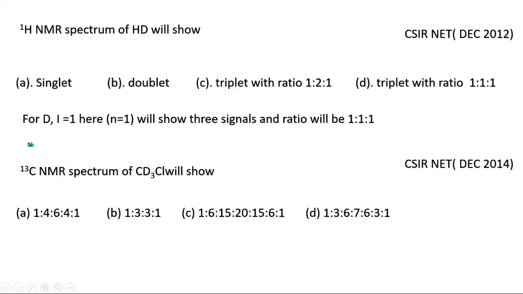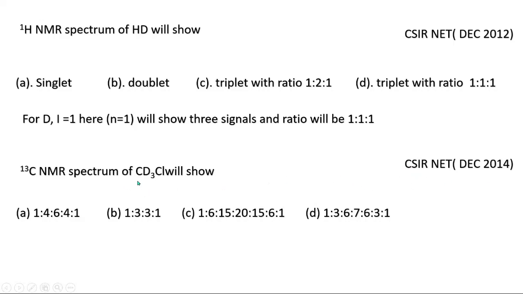Now the next question: the 13C NMR spectrum of CDCl3 will show. You have to tell what the intensity ratio for this CDCl3 molecule will be. This question was asked in CSIR NET December 2014.